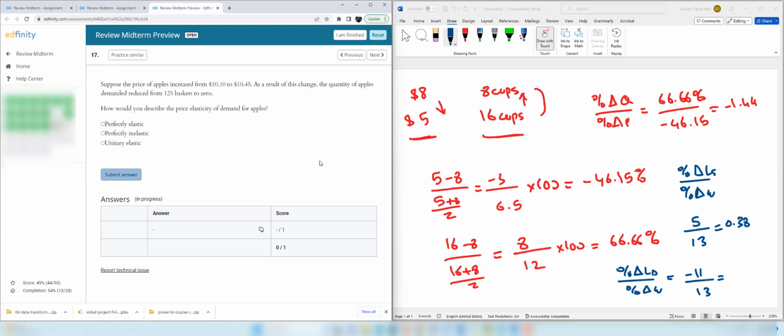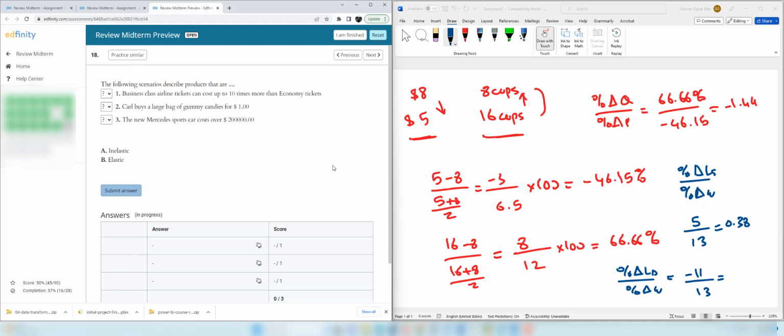Question 17. Suppose the price of apples increased from 10.10 to 10.45. As a result of this change, the quantity of apples demanded reduced from 125 baskets to 0. So this is an example of perfectly elastic demand. Even if there is a small change in the price, people stop consuming because they can buy something else. Therefore, it's perfectly elastic.